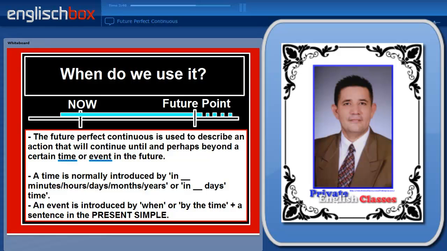When we introduce an event, we can use when or by the time, plus a sentence in the present simple. So if we think back to the first example, when I graduate, present simple, I will have been living in Berlin for 16 months, the future perfect continuous.